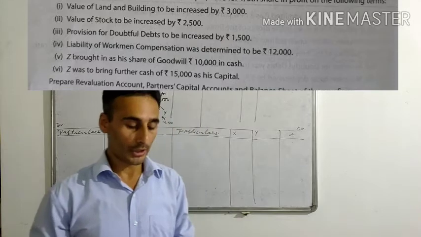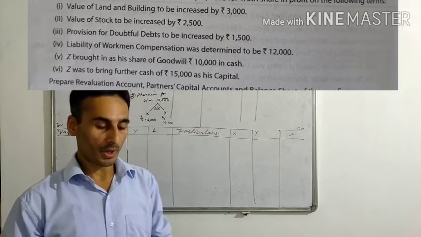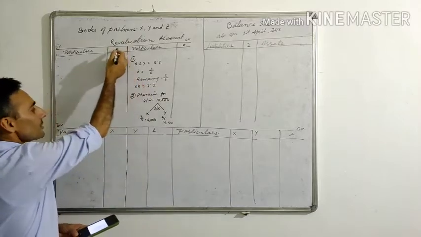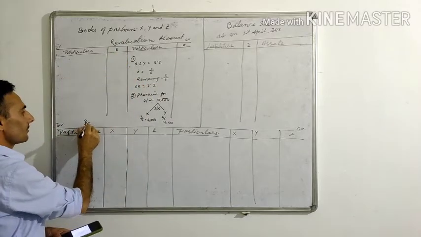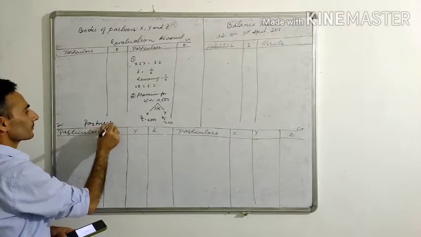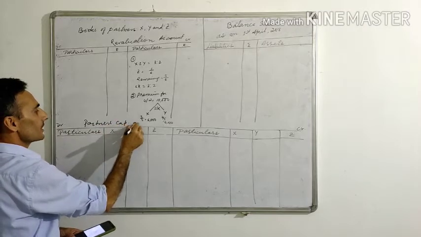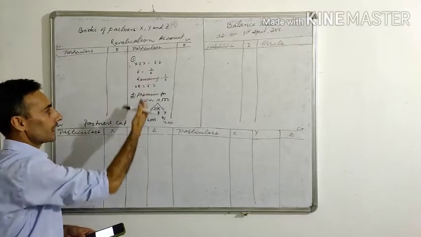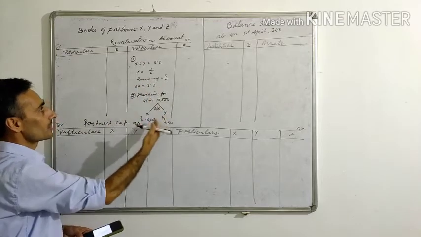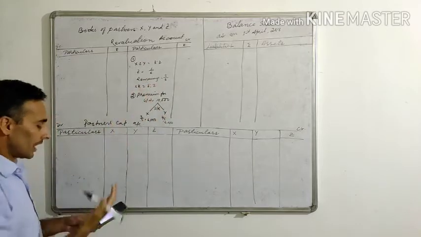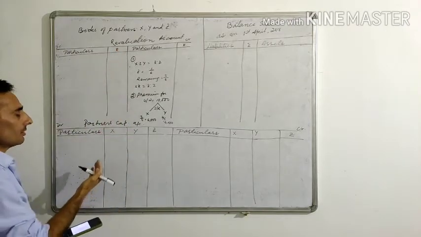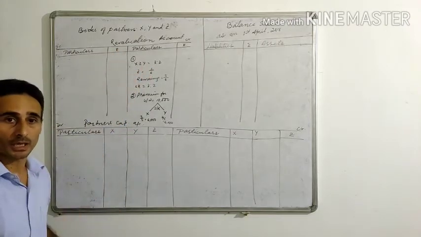Now what you have to do is prepare revaluation account, partners capital account, and the balance sheet of the firm. This is the working I have done, right? Now let's go ahead to prepare the revaluation account, partners capital account, and the balance sheet.